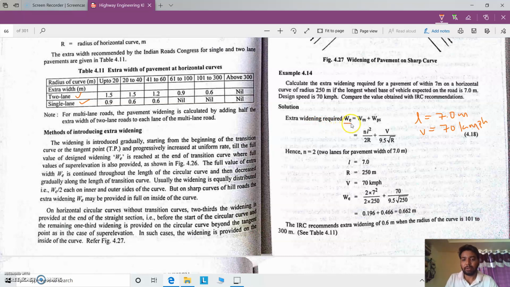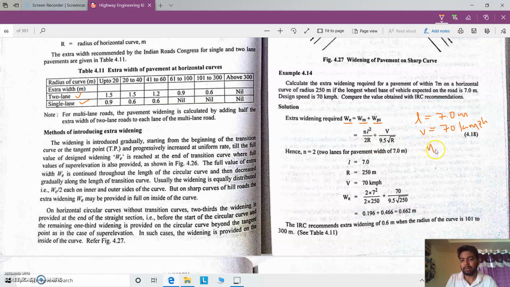We have extra widening equal to mechanical widening plus psychological widening. Mechanical widening is NL square by 2R and psychological widening is V by 9.5 root R. So here how to consider this N?